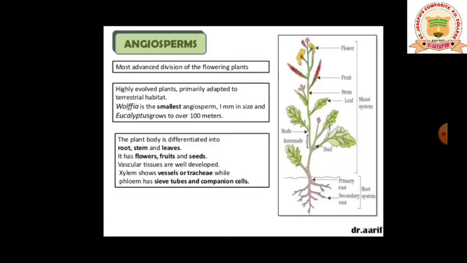Vascular tissues are well developed. Xylem shows vessels or tracheids, while phloem has sieve tubes and companion cells. As I have said, in pteridophytes also you have seen vascular plants. The first vascular plants were pteridophytes. So here also the vascular bundles are well developed. Vascular bundles are nothing but those which have xylem and phloem. The xylem consists of vessels or tracheids, and the phloem has sieve tubes and companion cells. As I have said, you are going to study the vascular bundles in detail in the upcoming chapters.